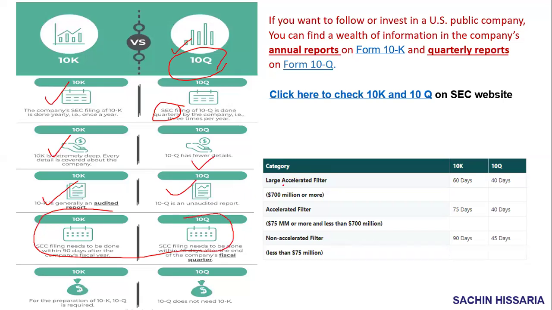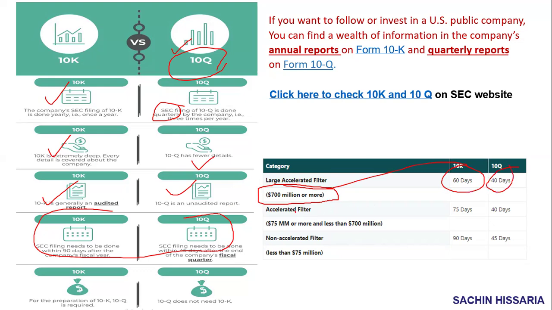For example, if you are a large accelerated filer, where your public float is 700 million or more, in that case you need to file 10K within 60 days from the end of the financial year and 10Q within 40 days from the end of the quarter.